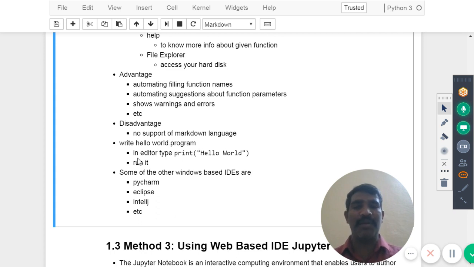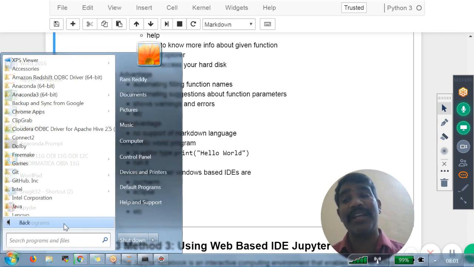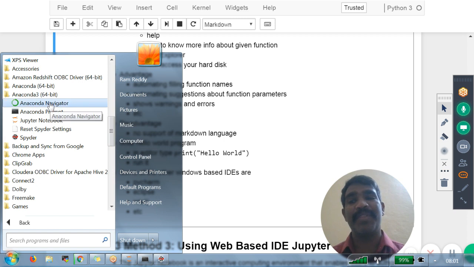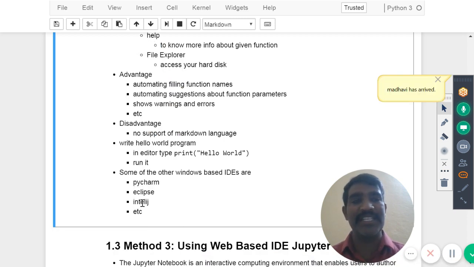Write hello world program. We already went through this. We typed it and we ran it. We know that. Now other IDEs are available, which are PyCharm, Eclipse, IntelliJ, etc. There are so many other IDEs also available. But why we prefer Spyder is it came automatically with the installation of what? Anaconda. If I want PyCharm or Eclipse or IntelliJ, there is one more software I have to install separately. That's why I am not preferring that.